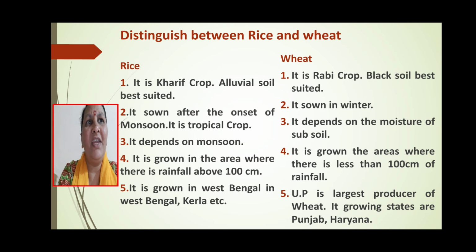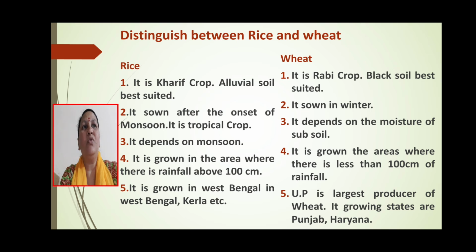It is an annual crop, requires a high temperature of 21 to 26 degrees Celsius and heavy rainfall, the most important aspect here, of 100 to 150 centimeter. Alluvial soil and loamy soil are best for this.